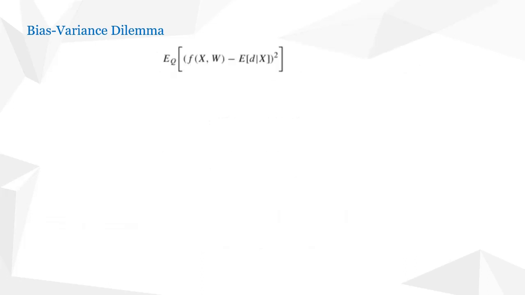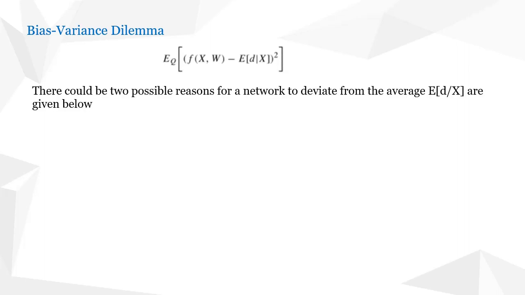Therefore, this term E_Q of f of x comma w minus expectation of d given x, whole square, is very important from the bias variance point of view. There could be two possible reasons for a network to deviate from the average expectation of d given x.